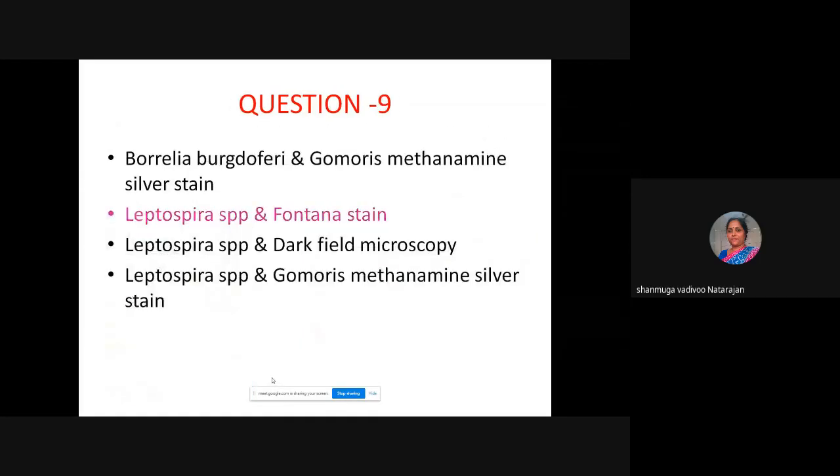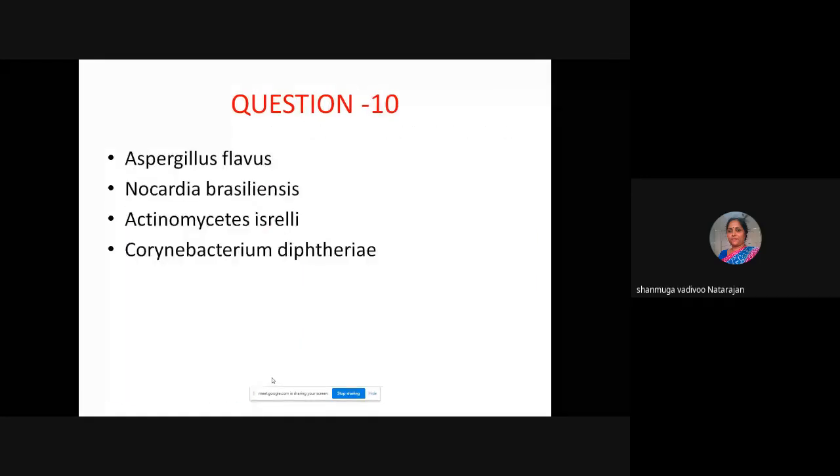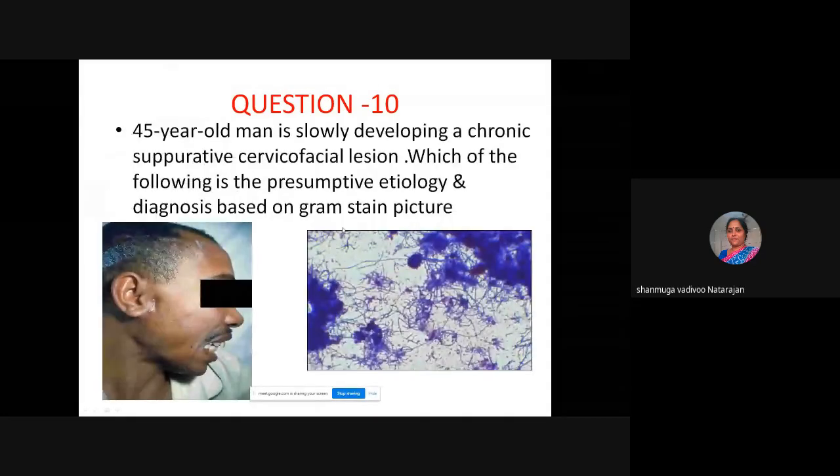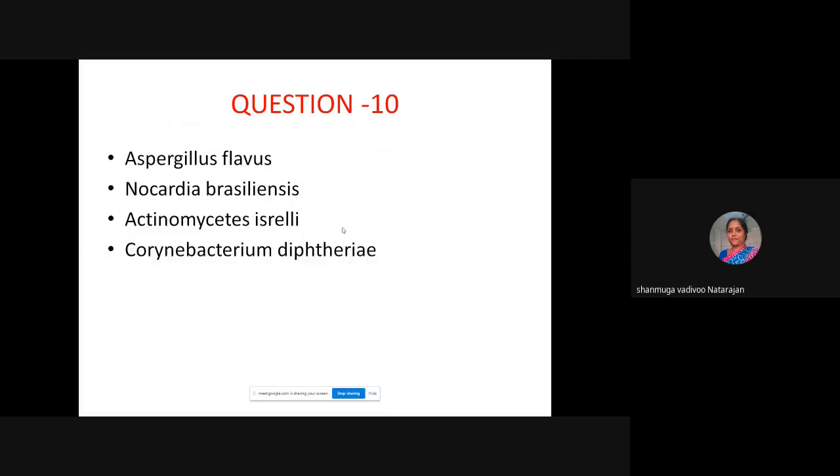So the options are only nocardia or actinomyces, but typically here it is mainly based on the clinical condition that it is actinomyces. So it is a presumptive etiology. We'll go to the next question. What are the differences between actinomyces and nocardia? Can anybody tell?